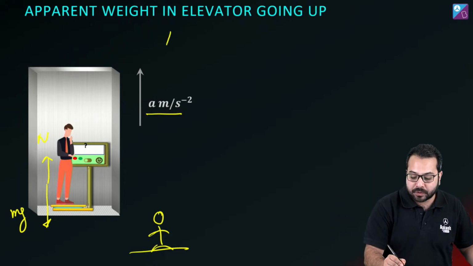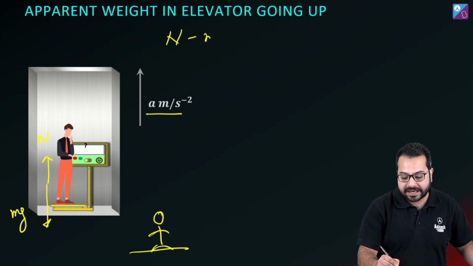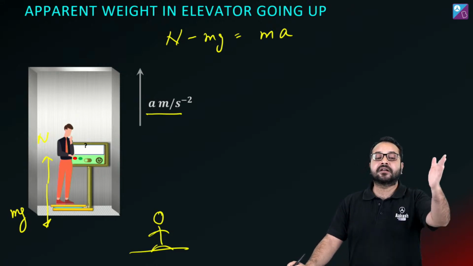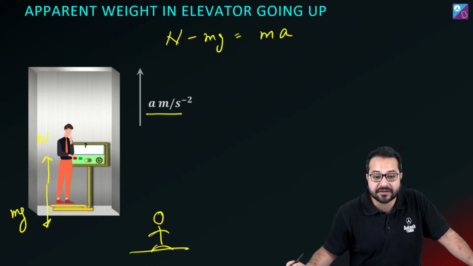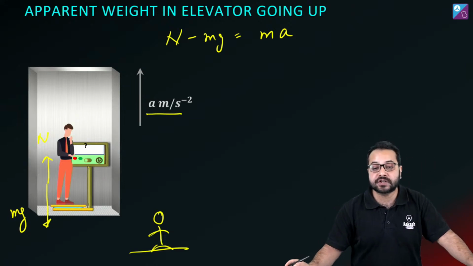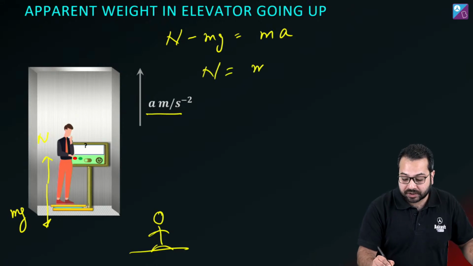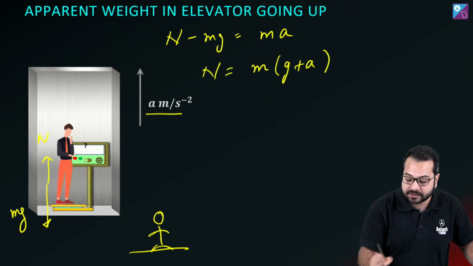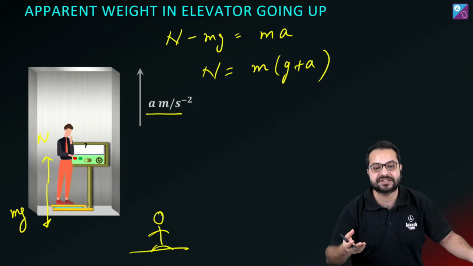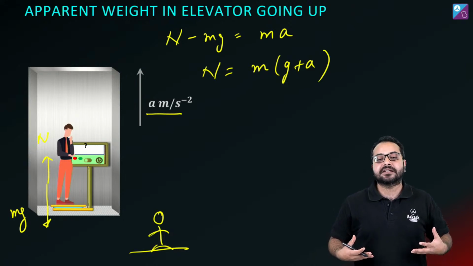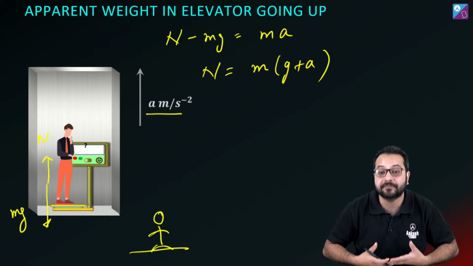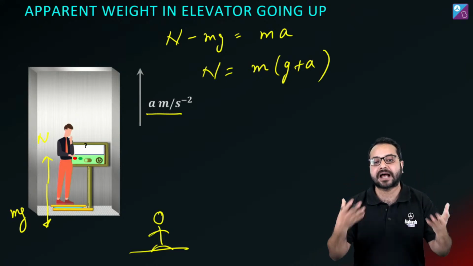So what will be my equation? My equation is going to be N minus mg is equal to m times a. N is in the direction of acceleration, so I'm going to take it as positive. mg is opposite to the direction of acceleration, so I'm going to take it as negative. So the net force is equal to mass times acceleration. So N is equal to m(g + a). You see that the normal force has increased. That is why you feel that the ground is pushing you up more than usual.